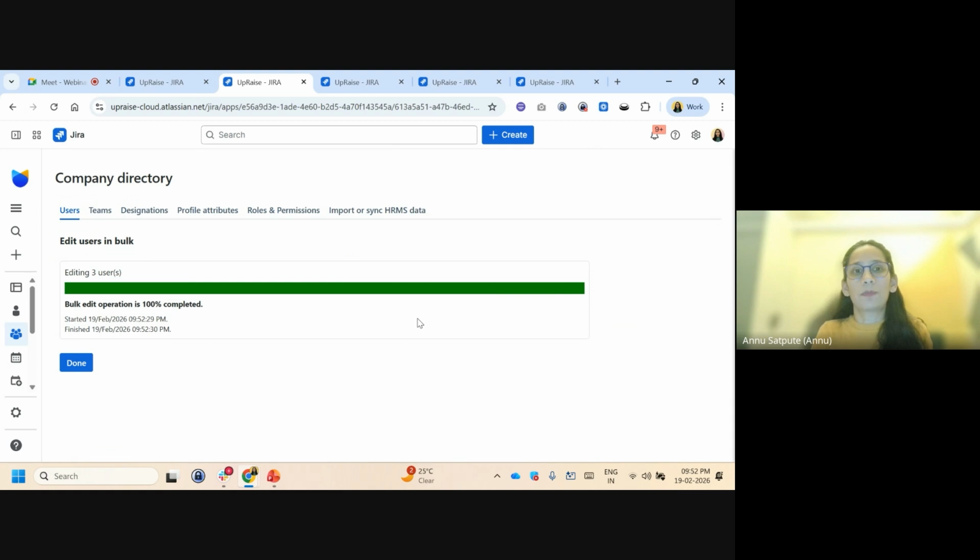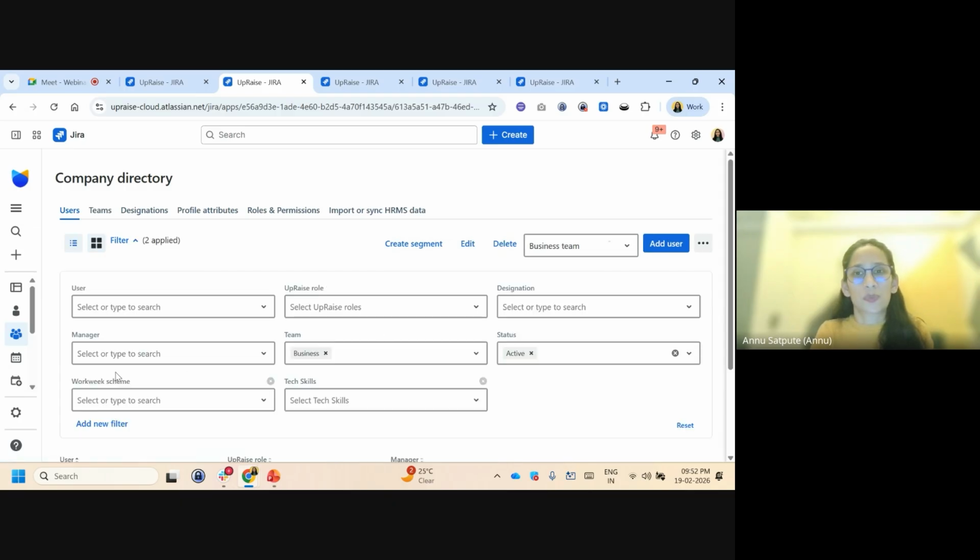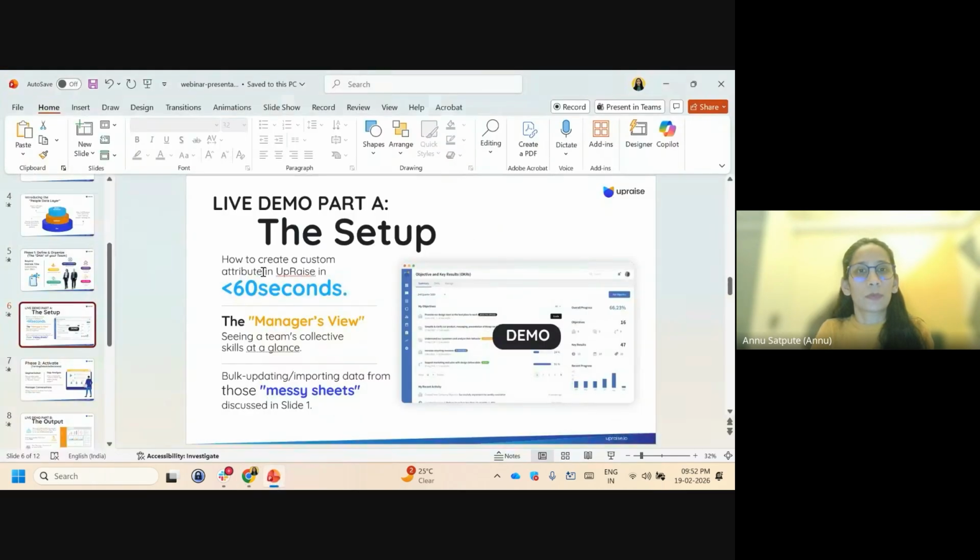So this will help you to maintain your data and manage your data efficiently, and take those actions without spending time on the manual updating of the data. So that was one part. Now moving back to the presentation.